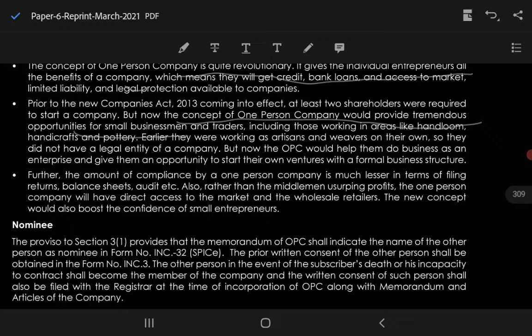Earlier they were working as artisans and weavers on their own, but they did not have any legal identity. But now the OPC would help them to do business as an enterprise, giving them an opportunity to start their own ventures with a formal business structure.